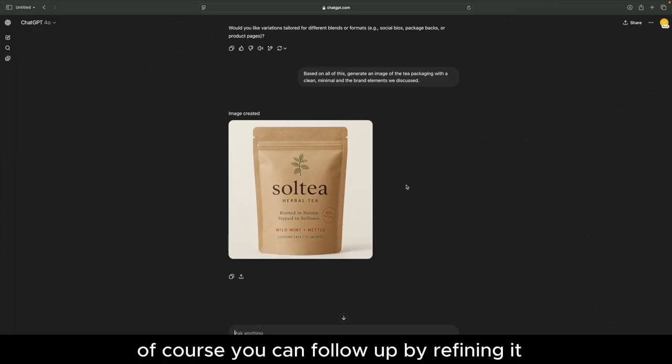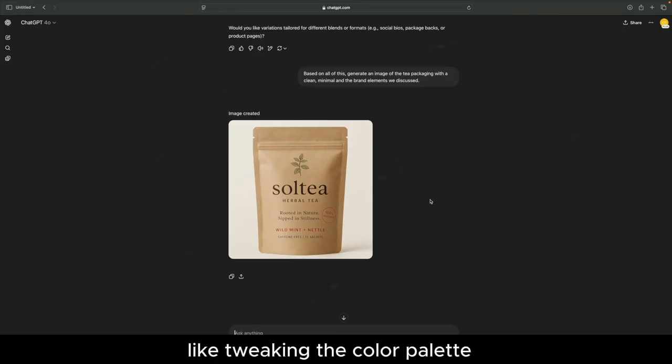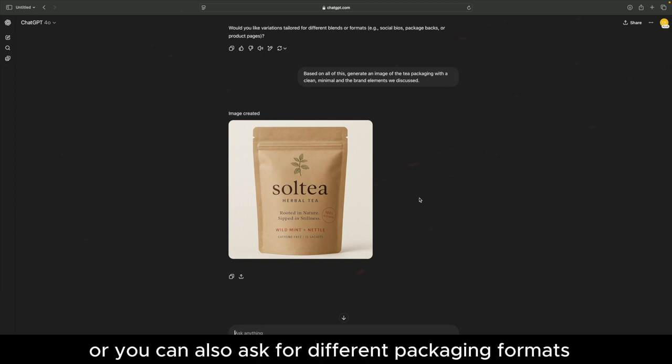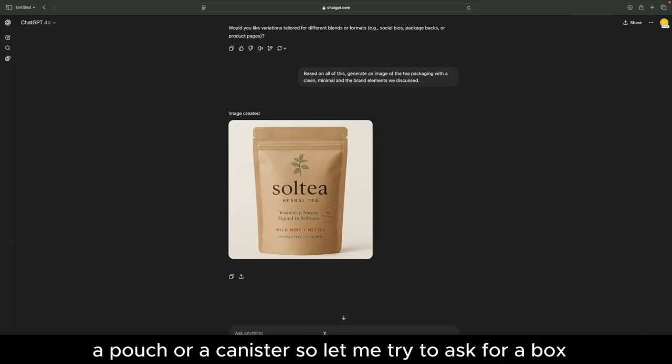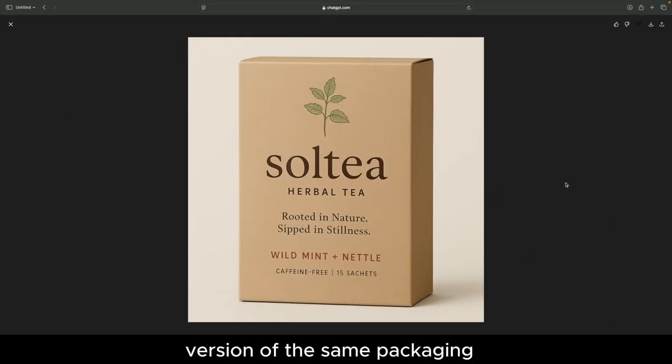Of course, you can follow up by refining it, like tweaking the color palette if you would like to change that. Or you can also ask for different packaging formats. For example, a box, a pouch, or a canister. So let me try to ask for a box. And this would be the box version of the same packaging. And this is all created by AI.